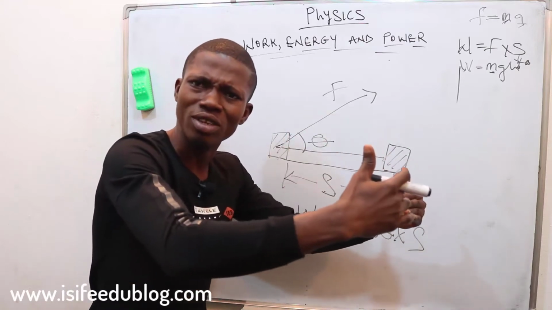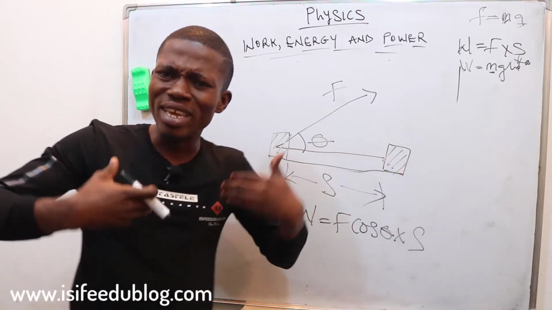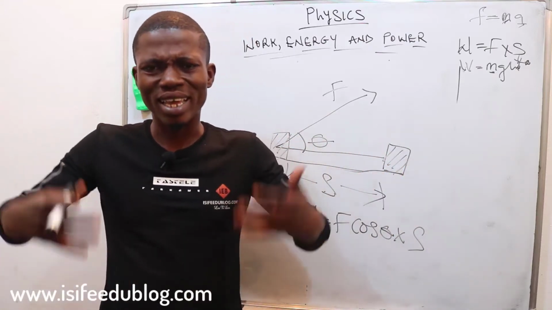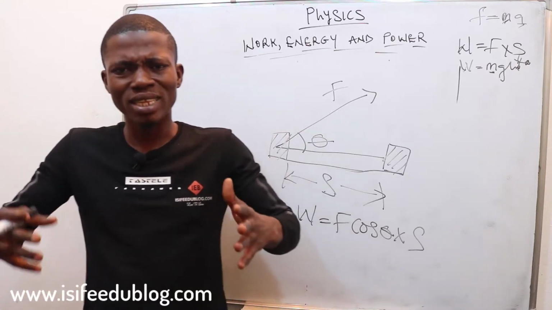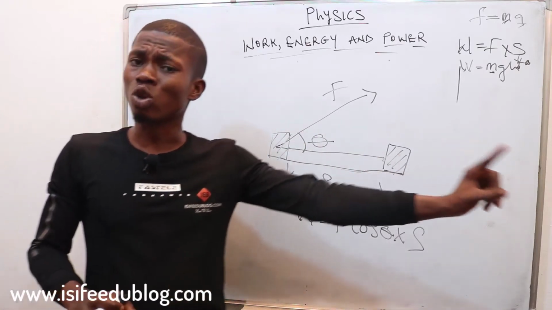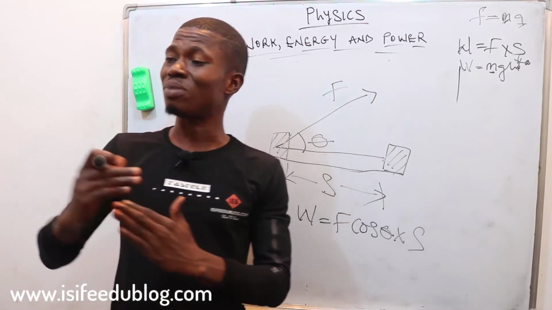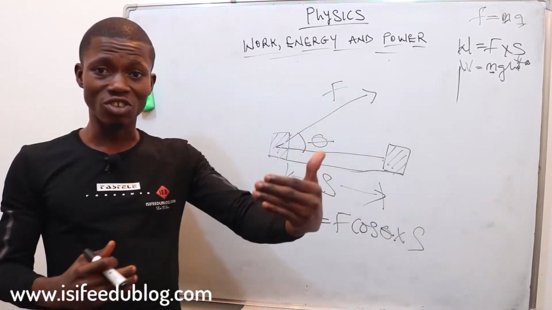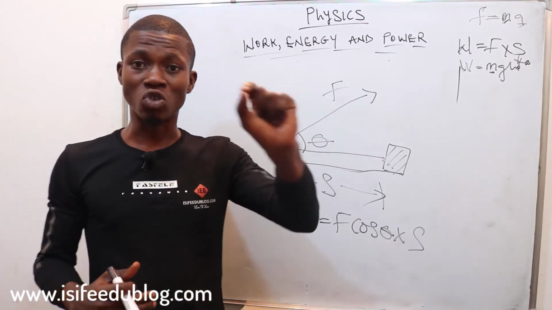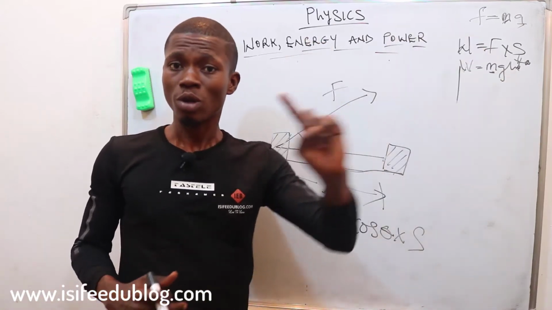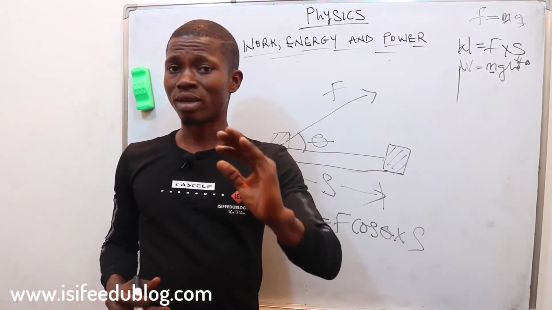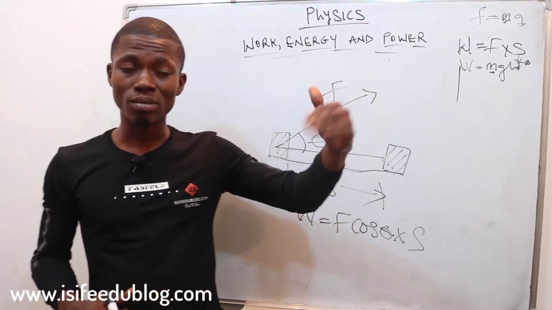It is not moving, so the energy in me is being expended. I keep wasting my energy, but there is no work done. So some energy is being wasted, but some energy is also utilized and turned to work. But always remember that energy is the ability to do work.